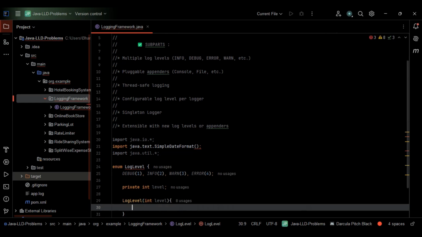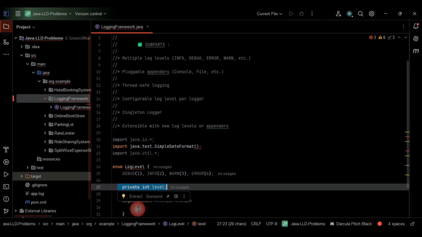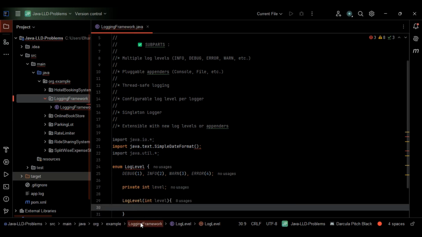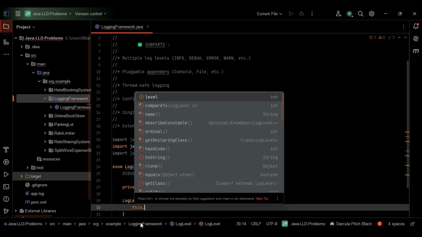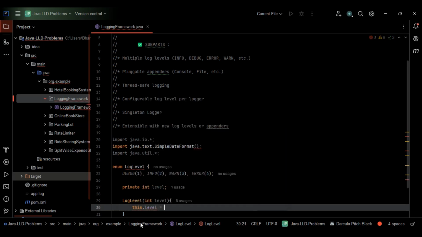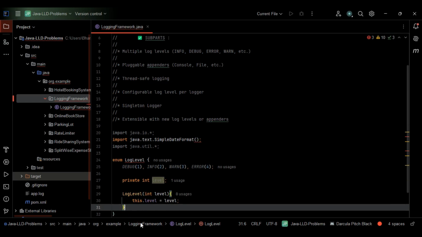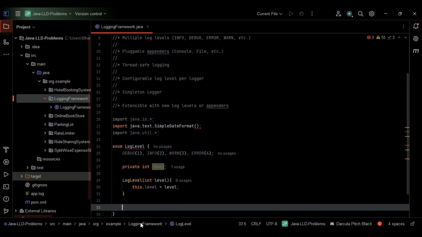So within the log level, what we'll be doing here, this is nothing but the constructor. This is not log level, whatever I have used here, int level. So we are considering the parameter level, right? This one is nothing but the constructor. What are the things that we need to initialize here? We have considered only level here, so we have to initialize the same thing within the constructor, right? So this dot level, let me initialize this one to the level. This is fine. Let me come out of this constructor basically.